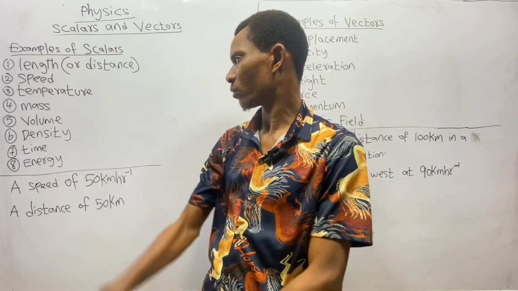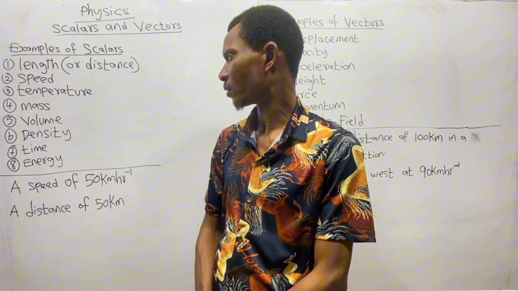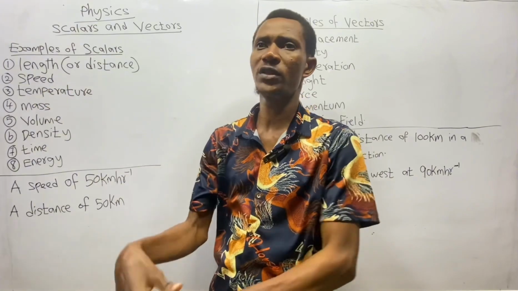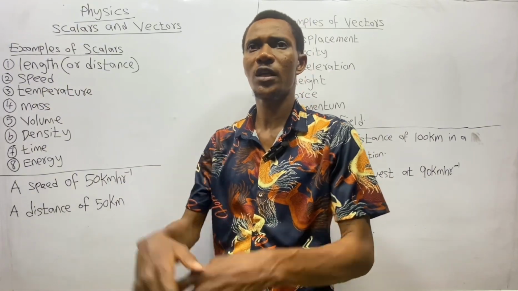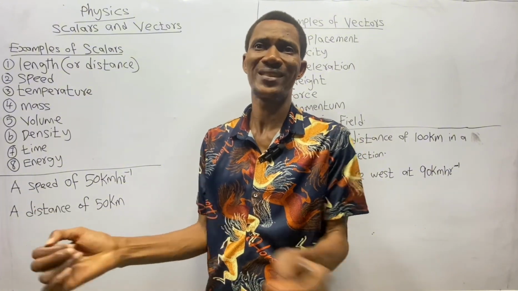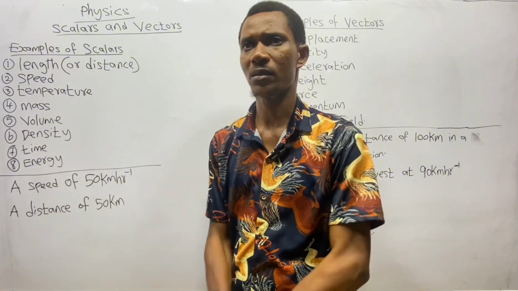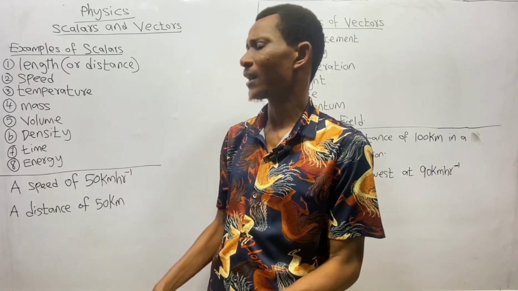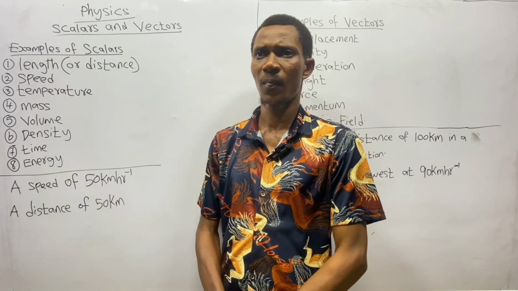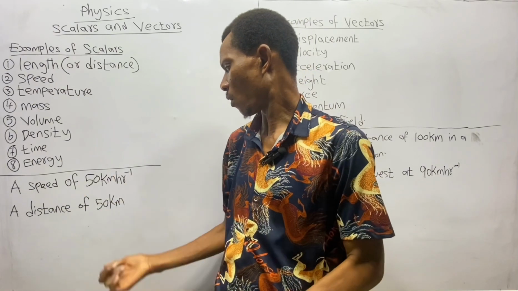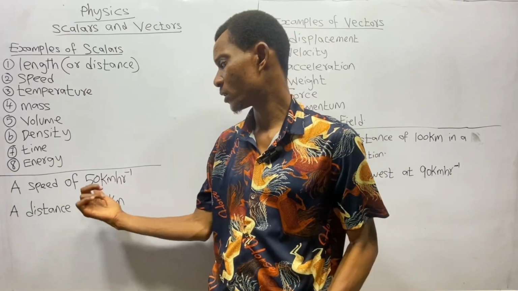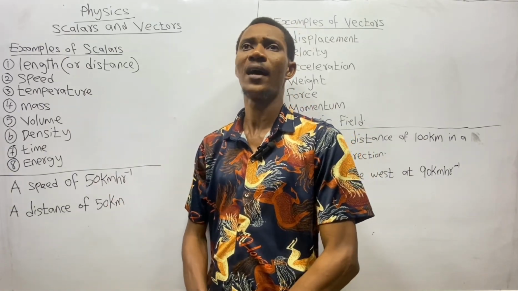Also, temperature. A temperature of 100 degrees is just a number on a scale, since it has no directional property. So any quantity that can be described by only numbers or numerical value or magnitude, as you can see, we call these quantities scalar quantities.